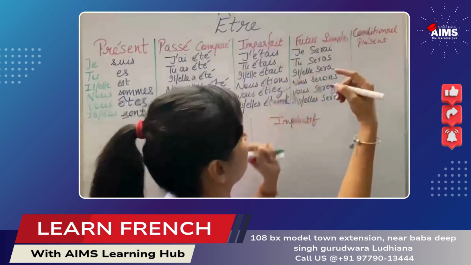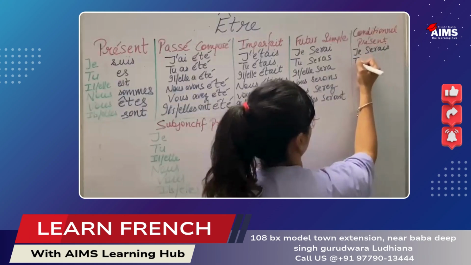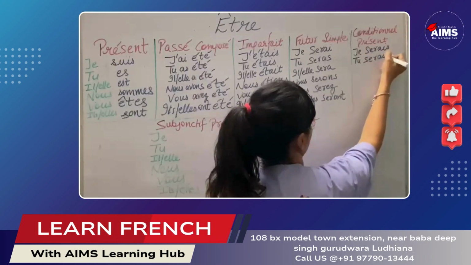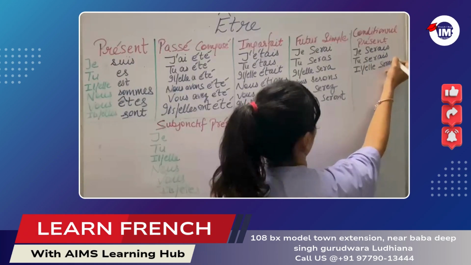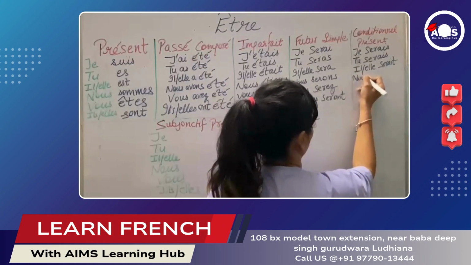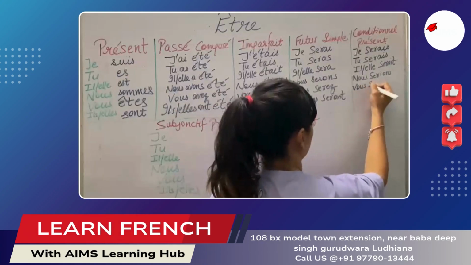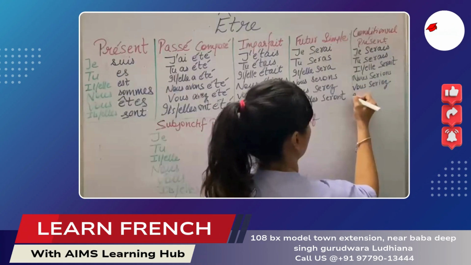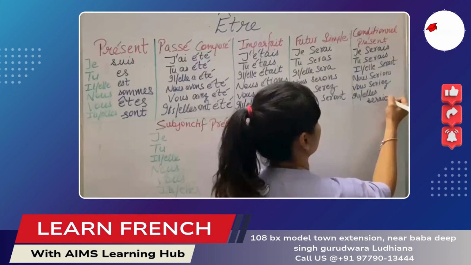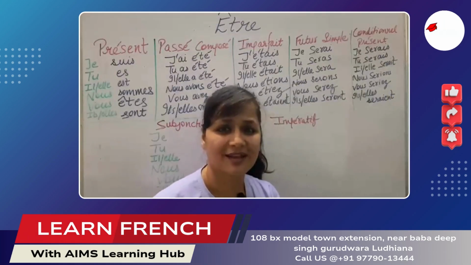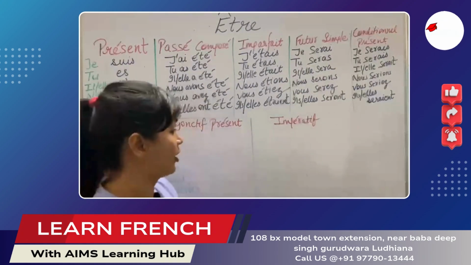Let's conjugate the verb être here. Je serais. Tu serais. Il, elle serait. Nous serions. Vous seriez. Ils, elles seraient. Okay? The next one is the subjunctive, which is very, very important, right?